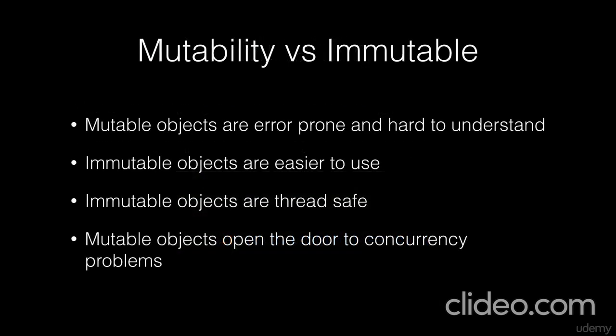So mutability versus immutability, some traits that we can look at. Mutable objects are error prone and hard to understand. I've spent hours looking at code trying to figure out what variable is getting updated by who and what. So it can get pretty darn confusing when you have a lot of moving parts that can change. While immutable objects are easier to use because they don't change. And then also we get the thread safety for free. And if we're using mutable objects, now we're going to open up the door to concurrency problems, so we can get thread safety issues. And in the famous words of IBM, with thread safety issues, unpredictable results may occur.